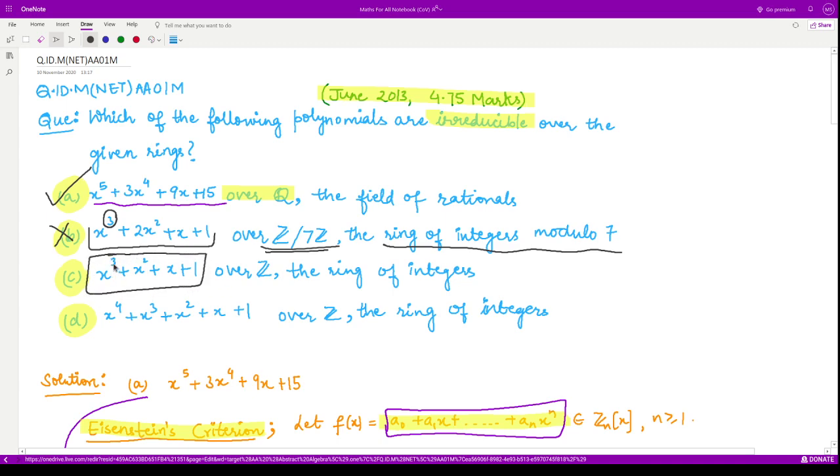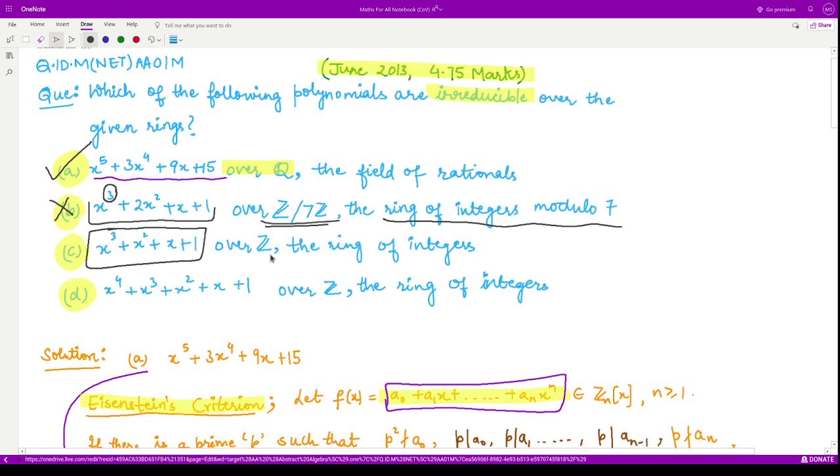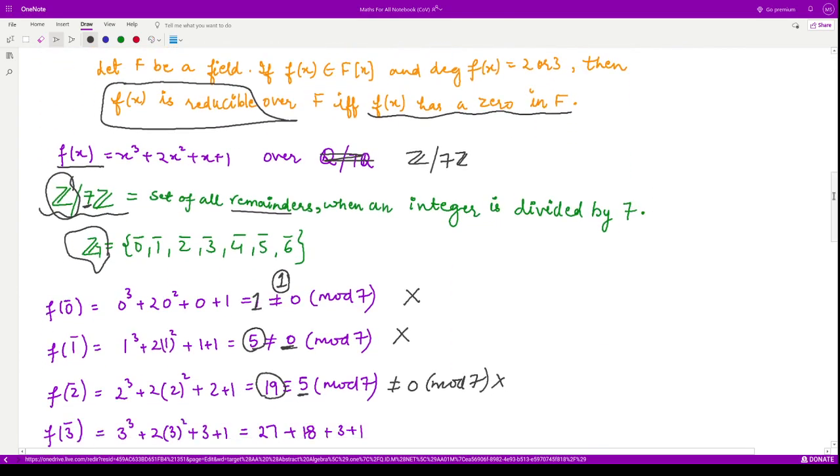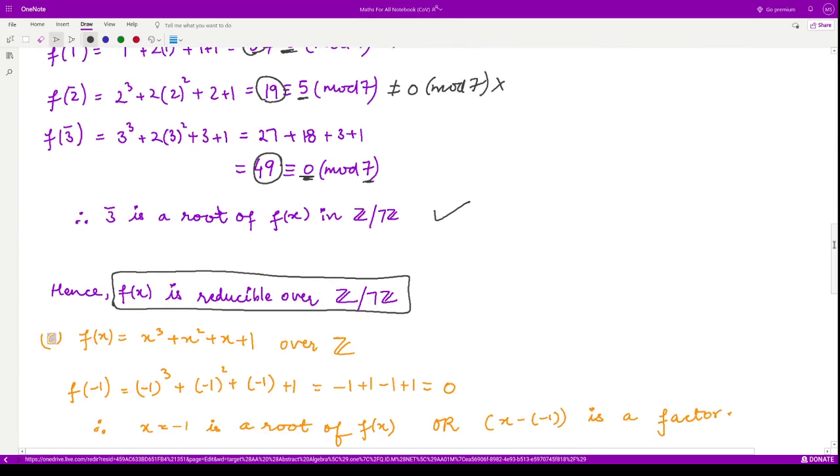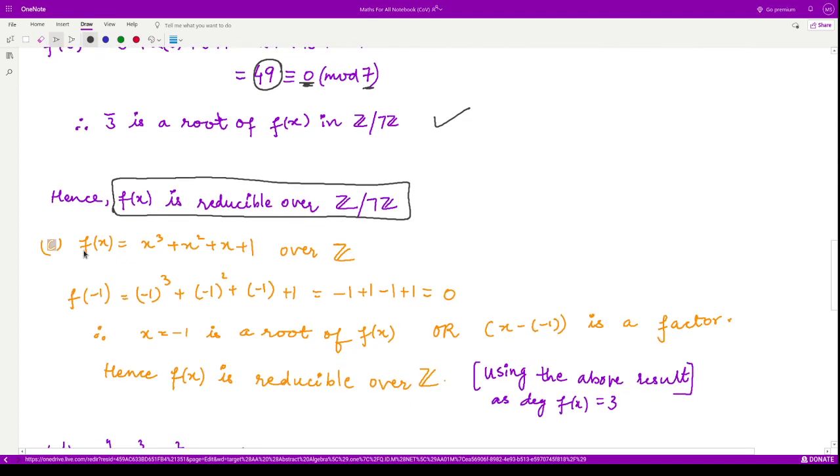It is again of degree 3, right? Again we can use the same result, but now the ring is given to be that of integers. Therefore we must find any root of this polynomial which is an integer. So by hit and trial you can see that -1 is a root for this polynomial. So when you plug -1 into it, you will get 0 simply.